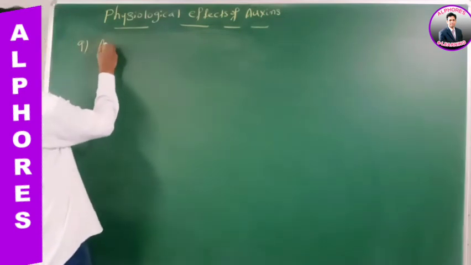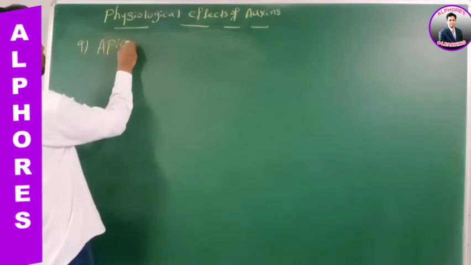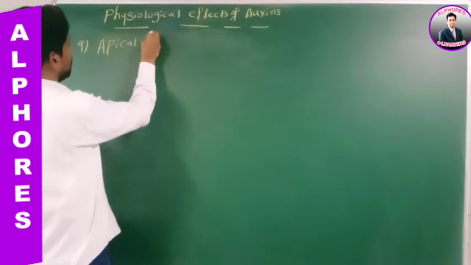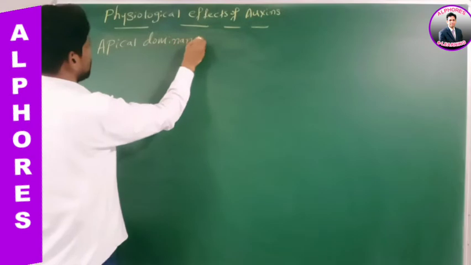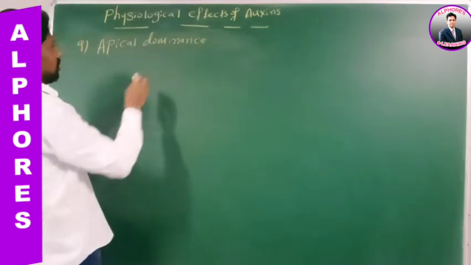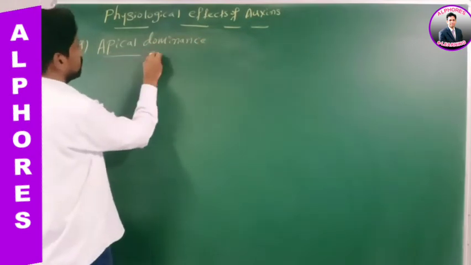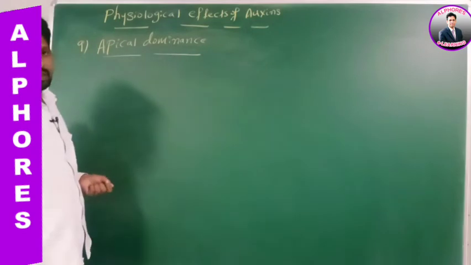Apical dominance. Go for apical dominance. Now listen to the statements.